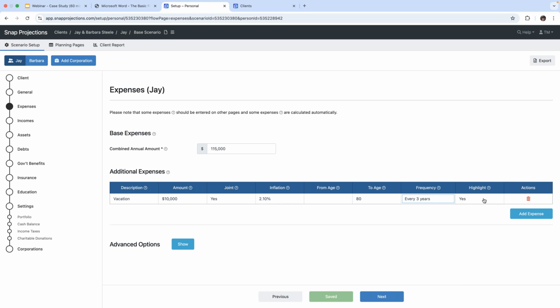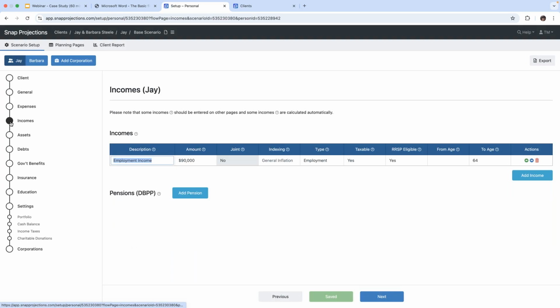And we've also indicated in the highlight, if you want to know what that means, we have question marks beside most of our fields. And you can click on those question marks to get more information. But we're going to say, yes, we want to highlight so that in our charts, we will specifically see these vacations. Okay, so moving on to our next page, which is our income page.